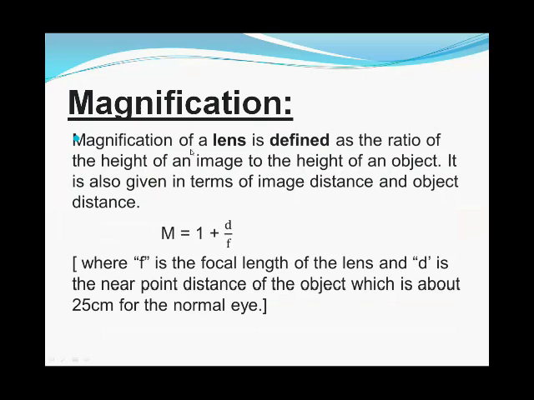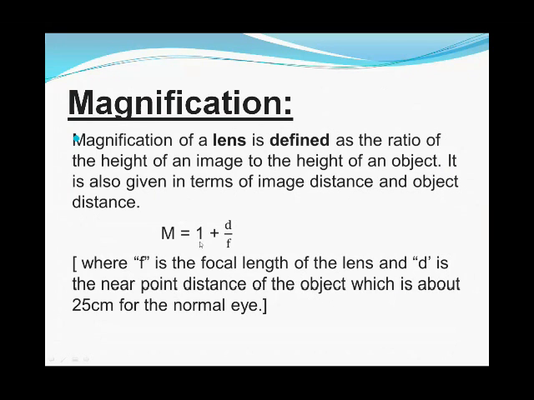Magnification of a lens is defined as the ratio of the height of an image to the height of an object. It is also given in terms of image distance and object distance, or we can say magnification is the ratio between the image distance and the object distance.